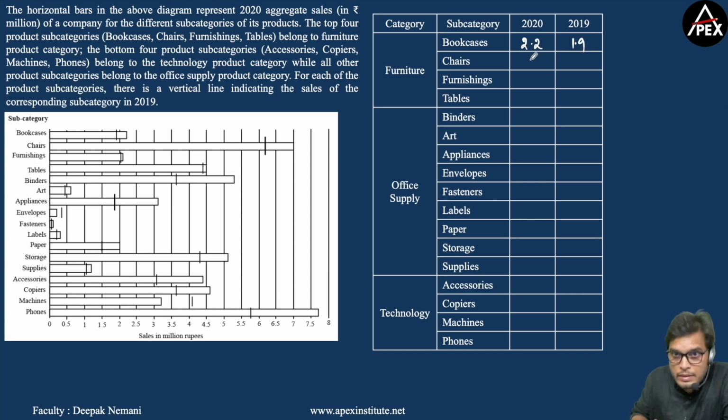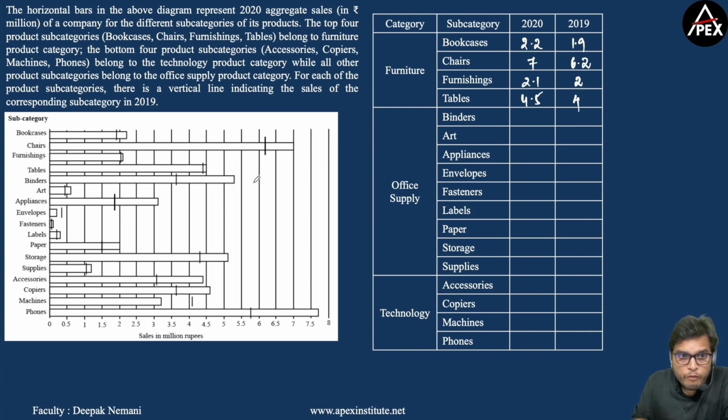So chairs 7 in 2020, exactly 7, and this is after 6, close to 6. So let me consider this as 6.2. Now furnishings, this is just after 2, so let this be 2.1, and in the year 2019 it's exactly 2. Now tables it's exactly 4.5 in 2020 and 4 in 2019.